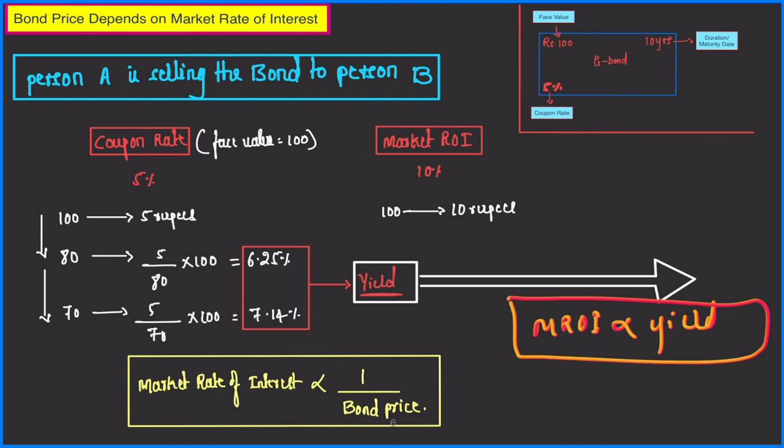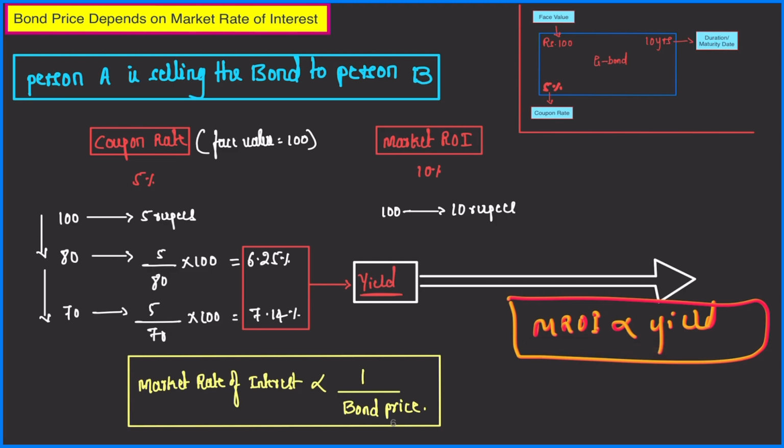As market rate of interest increases, yield also increases. Why? Because a higher market rate of interest pushes the investors to demand a lower price on the bond so that their overall return matches with the rate of interest that is offered on the deposits. So that is why these are directly proportional.